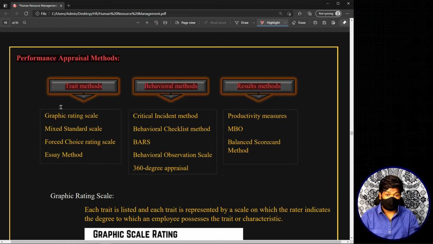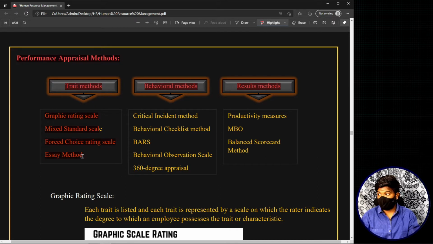Okay. Now keep in mind the point that I already told you, which method to use depends on the organization's decision or choice, and it also varies from job to job. Okay. Now the different kinds of methods that are included in this group of trait methods are graphic rating scale, mixed standard scale, forced choice rating scale, essay method.